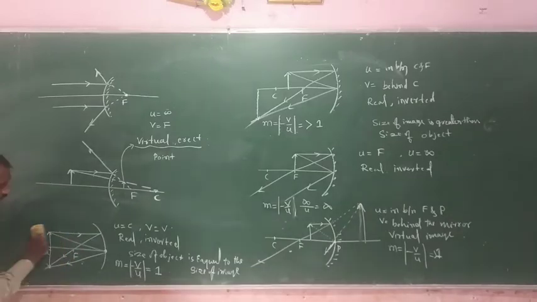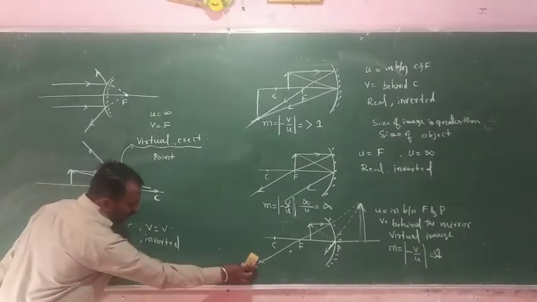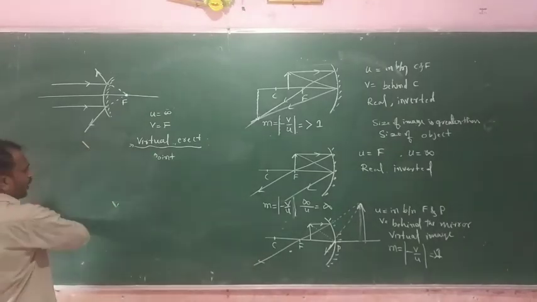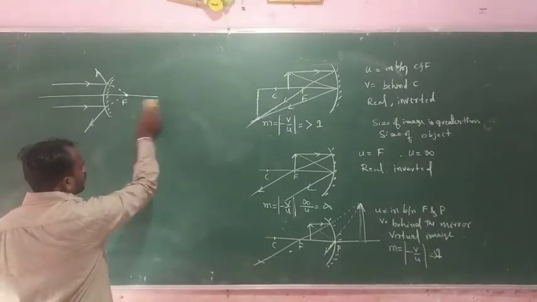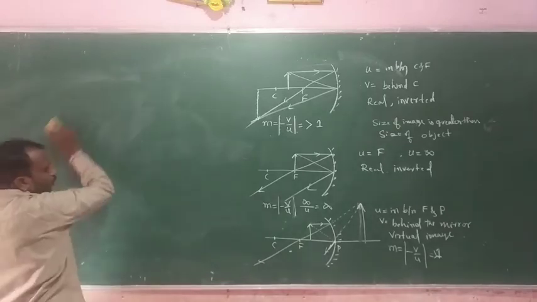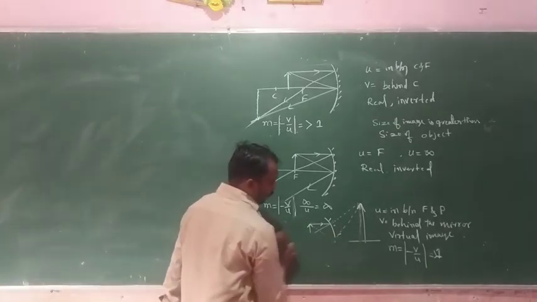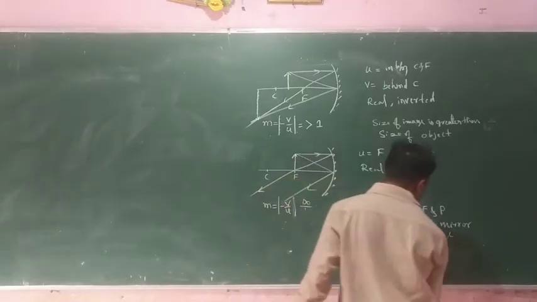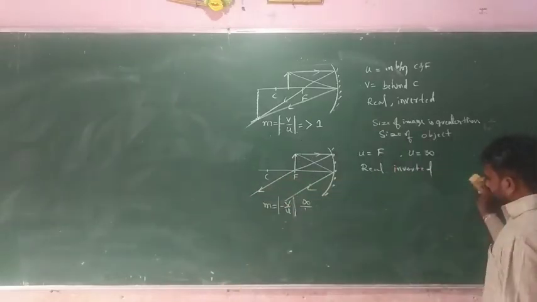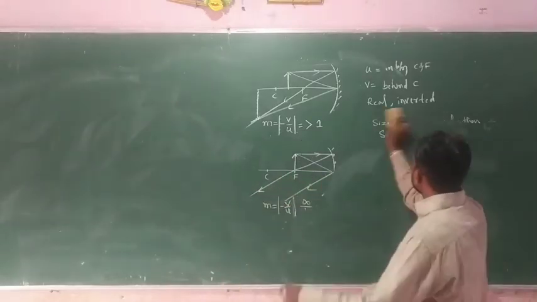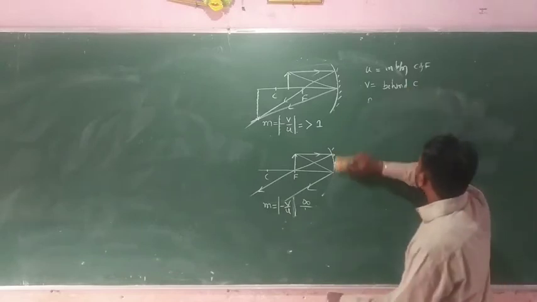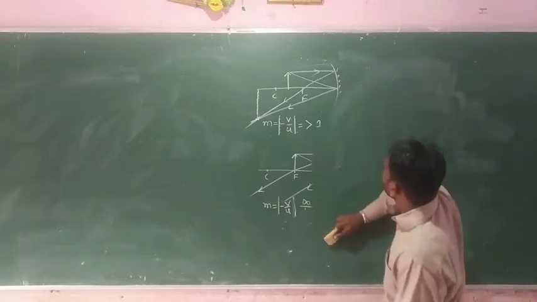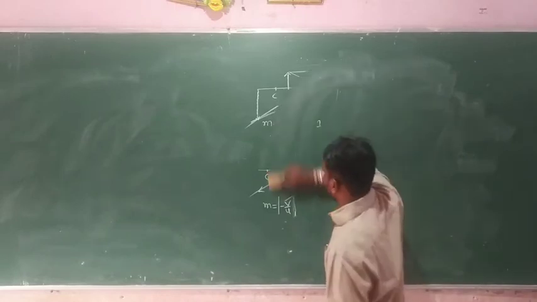Next one, the mirror formula. One derivation is there. We already know that small f means the focal length. Focal length is the distance between the principal focus and the pole of the mirror.